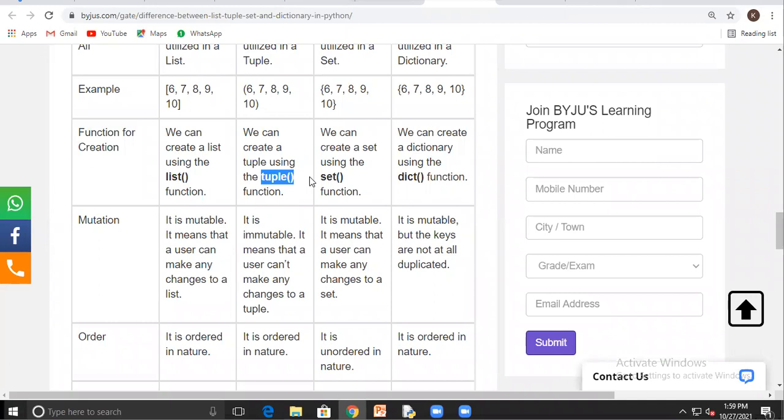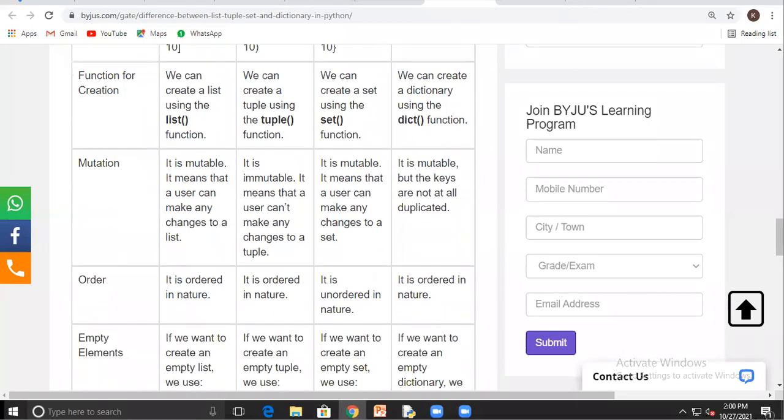Okay. So it will be the representation of the functions that we are using here. Okay. So next is mutation.